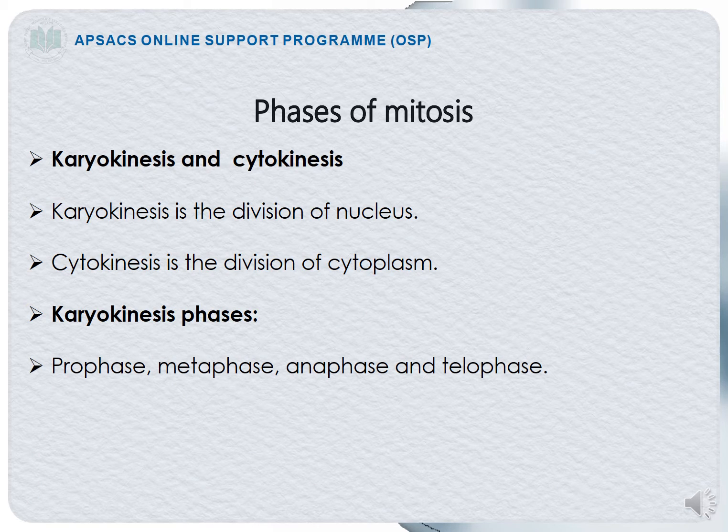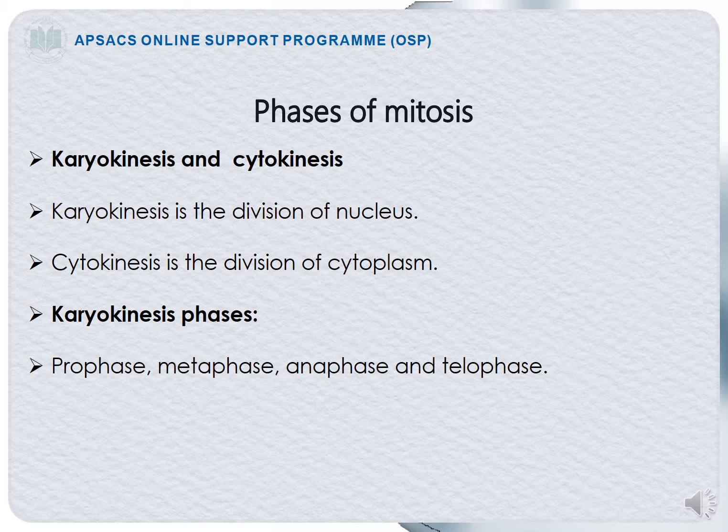Phases of mitosis. There are two major phases of mitosis, that are karyokinesis and cytokinesis. What is meant by karyokinesis? Karyo means nucleus, kinesis means division. So, karyokinesis means the division of the nucleus. What does the term cytokinesis mean? Cyto means cytoplasm, kinesis means division. So, it is the division of the cytoplasm.